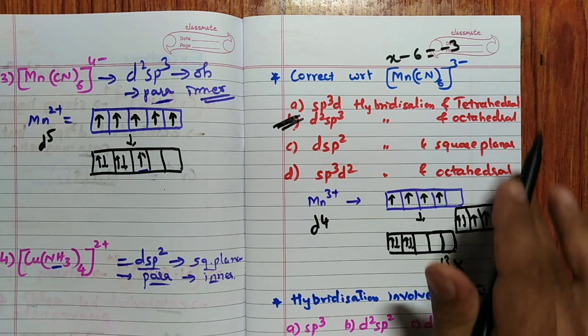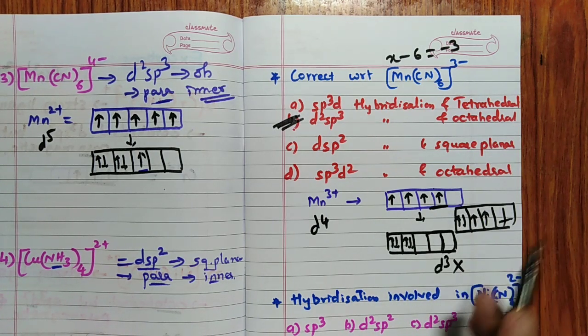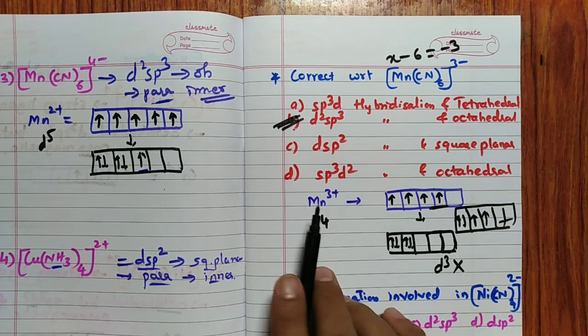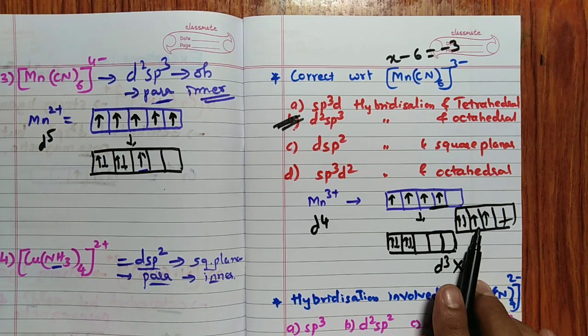And the magnetic property, it is not asked here, but if asked, remember it is paramagnetic because of the Mn3+ ion. So one or two lone unpaired electrons are present in this case. Two unpaired electrons are present.